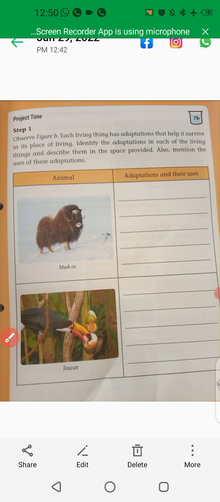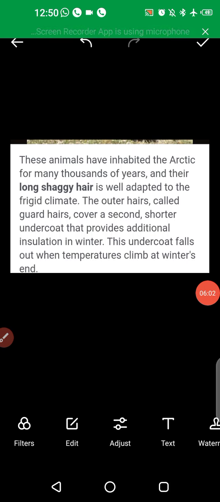Yes, you can observe here, children. The musk ox has inhabited the Arctic for many thousands of years, and it has long shaggy hair. You can observe in that picture that the animal has hair that is adapted to the frigid climate, meaning cold, in the polar region. Is that clear, children?